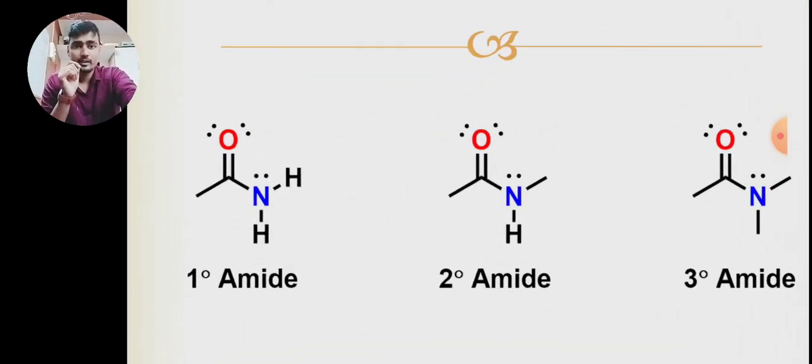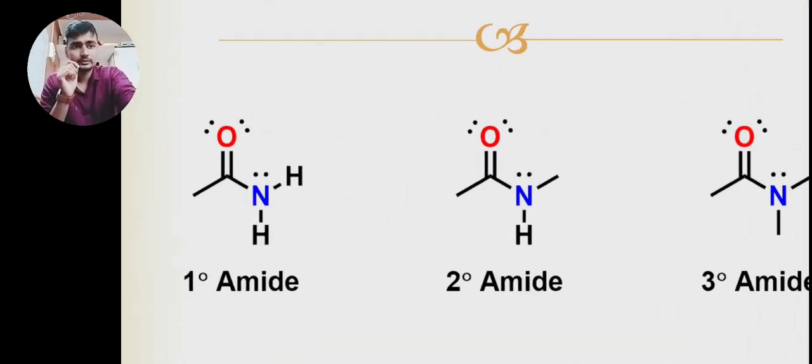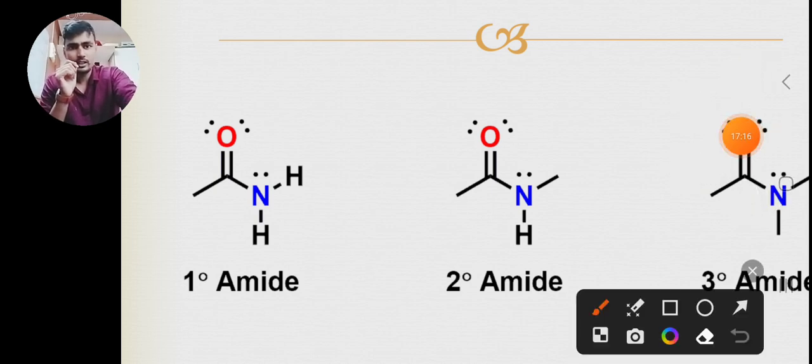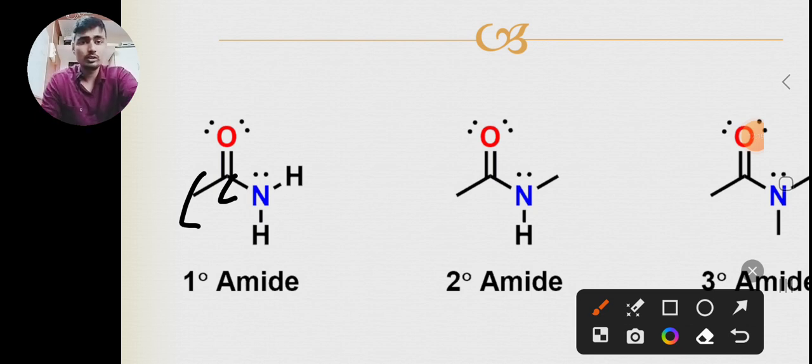Amide. Amide means here is carbon, here can be carbon double bond O, and nitrogen. Two hydrogens are attached. This is primary amide. Now why primary amide? Because the nitrogen is directly attached to only one carbon.